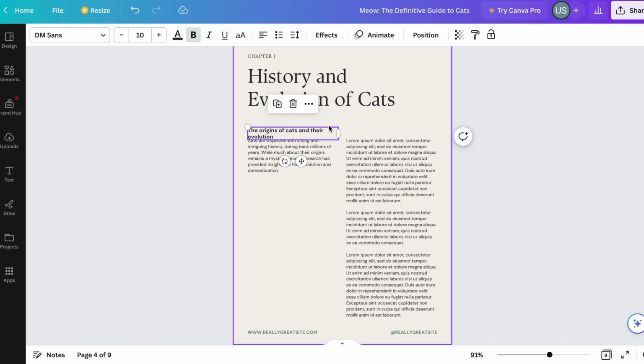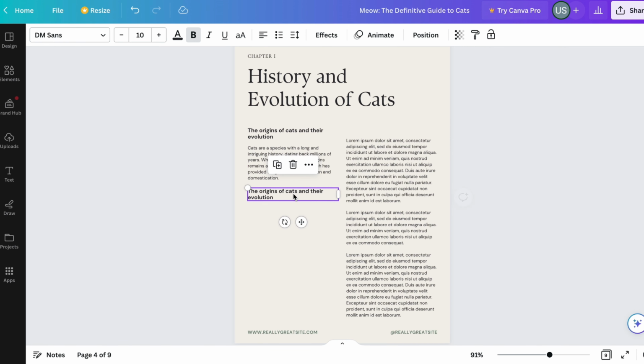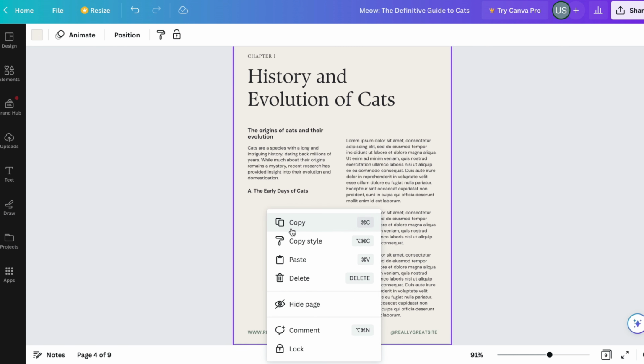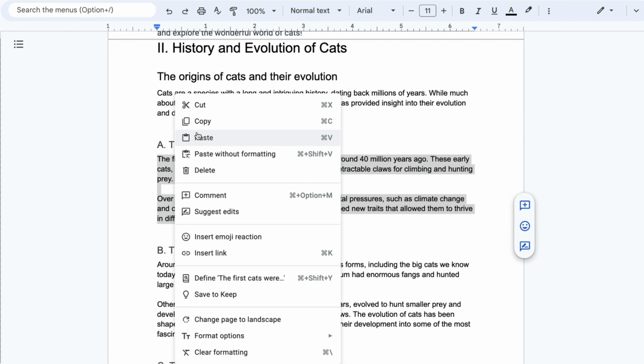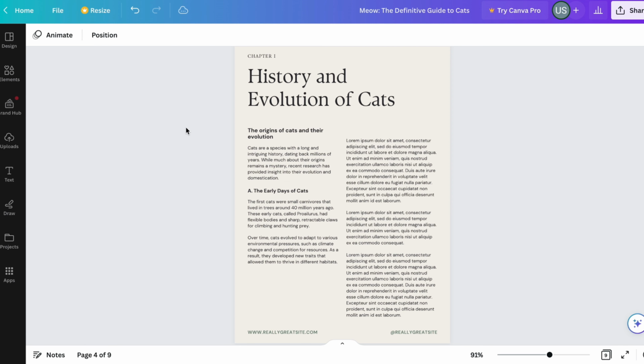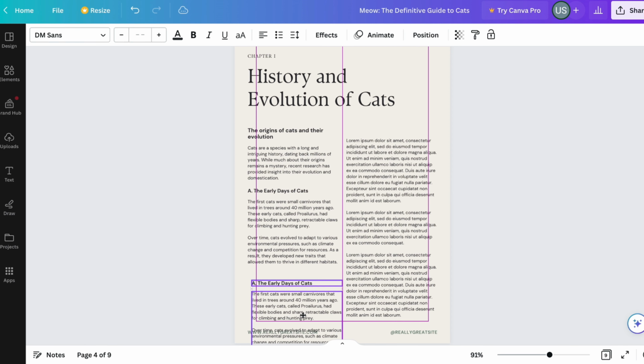After adjusting the font, add a subsection of Early Days of Cats. Keep doing it for the remaining content for the first section of Chapter 1.